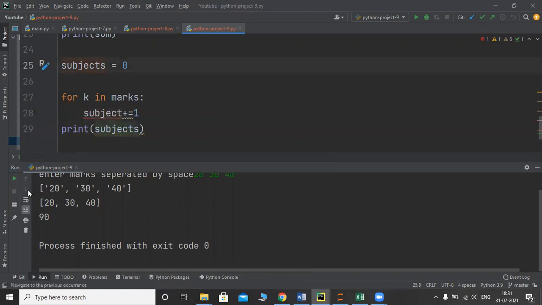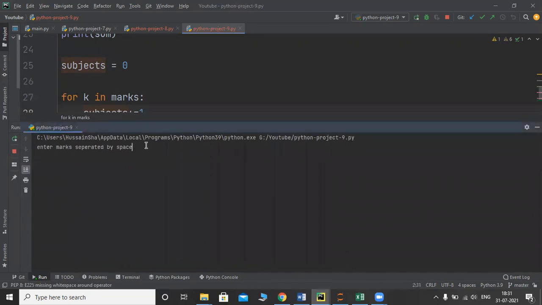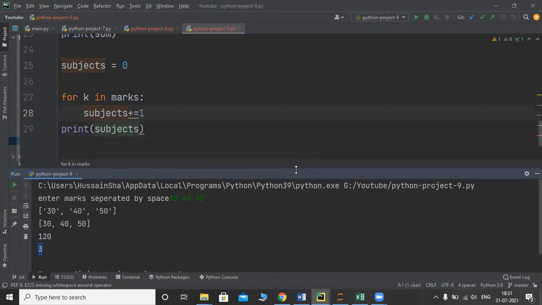Now let me execute again. It should be subjects, yeah. So I will enter this time 30 space 40 space 50. So what is the sum? 30 plus 40 is 70 and 120. Sum should be 120. How many subjects are there? 3. 30, 40, 50. 3 are there. Yeah, we got output 120 sum, it is good, and 3 also. So we have successfully replicated length and sum.